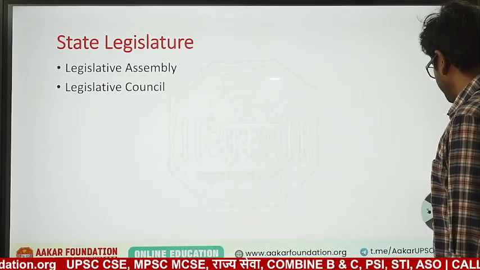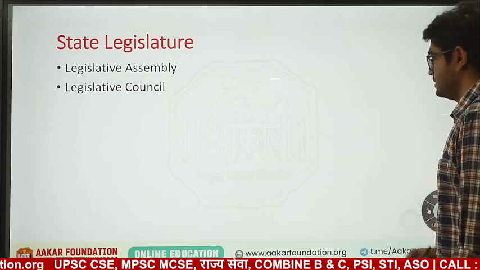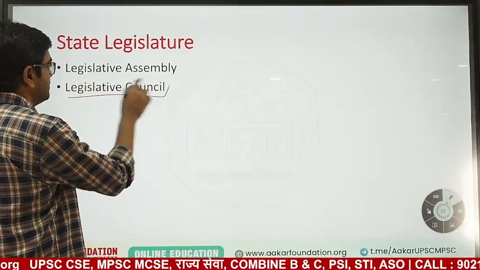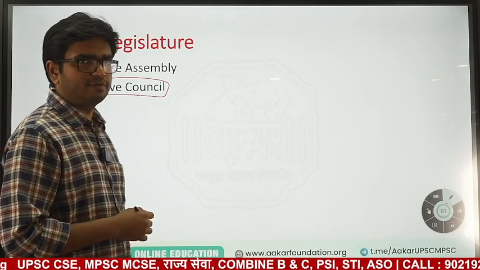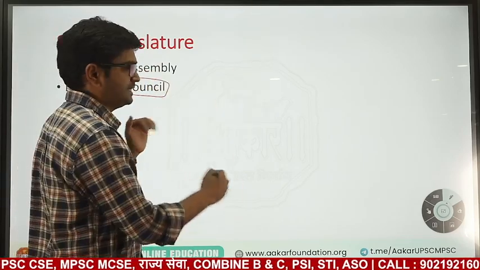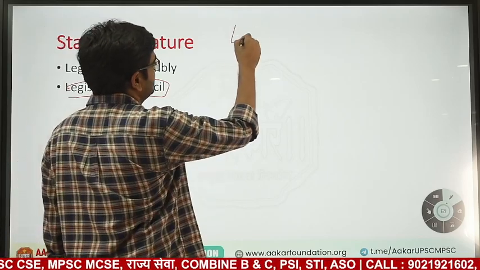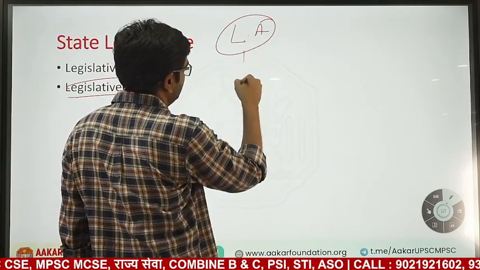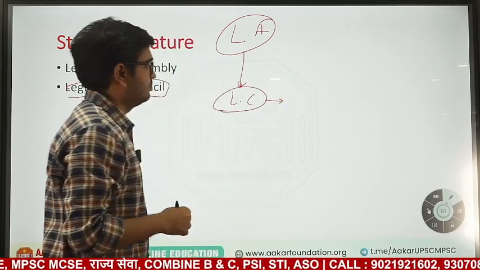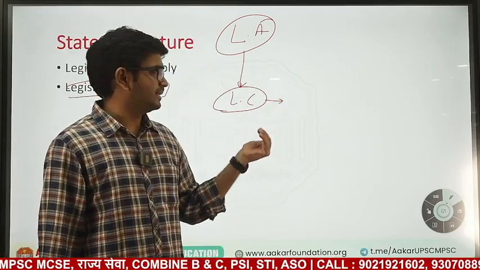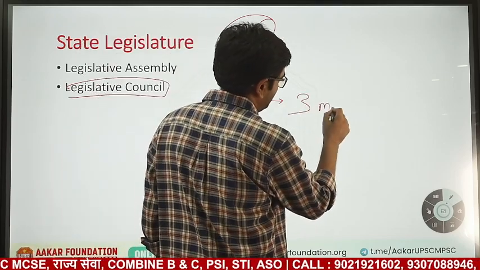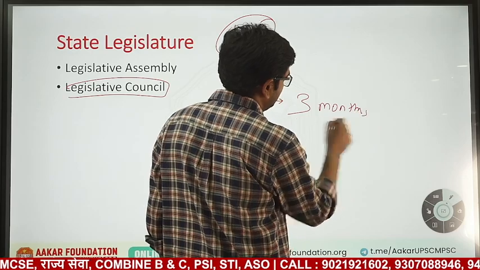The passage of a bill in the state legislature is somewhat similar, but the thing is that the Legislative Council has minimum control, not as much effect as the Rajya Sabha in the Union. For example, if the Legislative Assembly passes a bill and sends it to the Legislative Council, the council can recommend anything. For example, it can keep the bill with it for 3 months, or